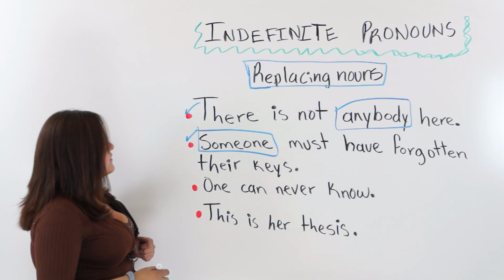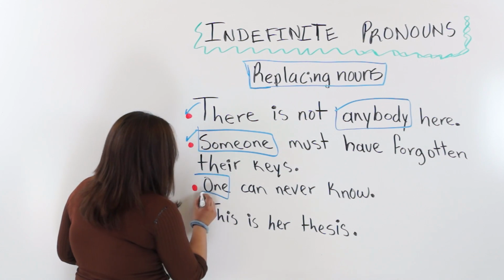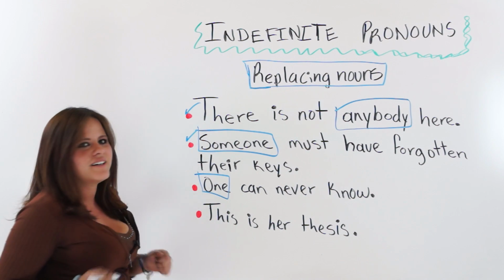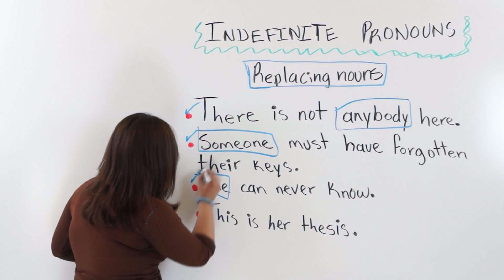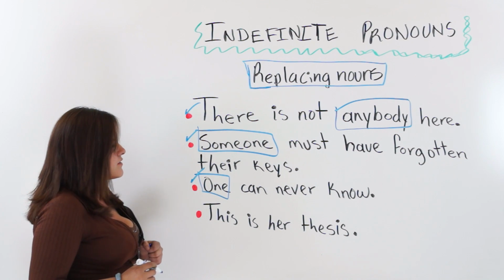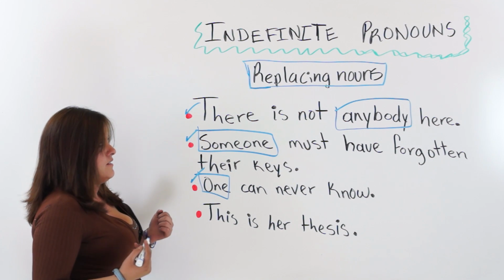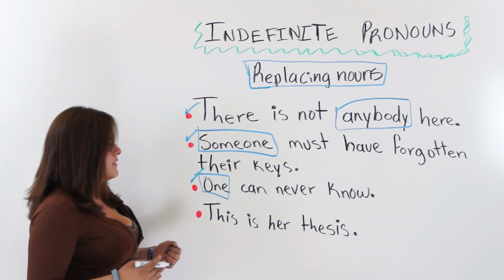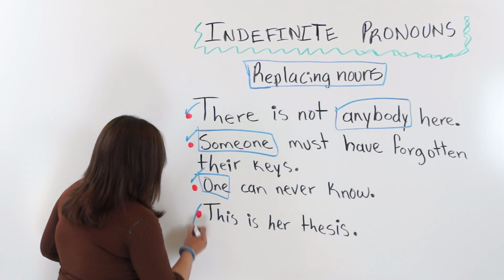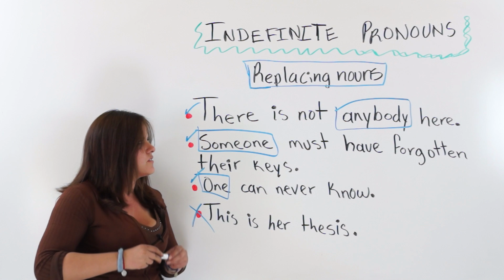The third one says, one can never know. One is replacing a noun. So this is correct also. And the last one says, this is her thesis. We don't have a pronoun replacing a noun. So we're just going to cross it out.